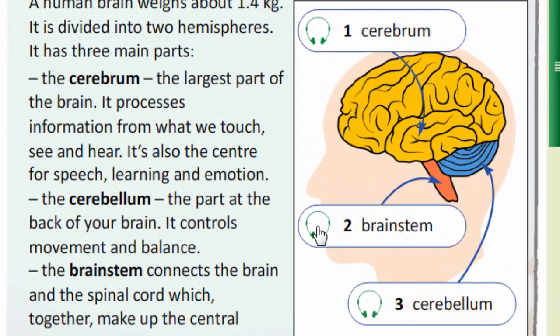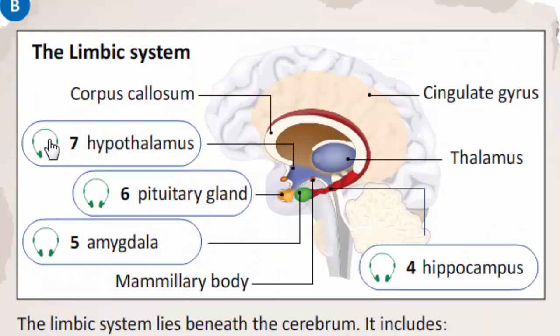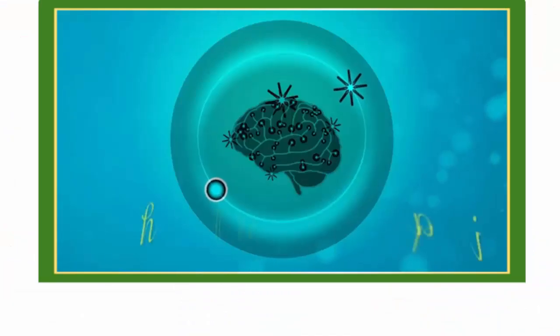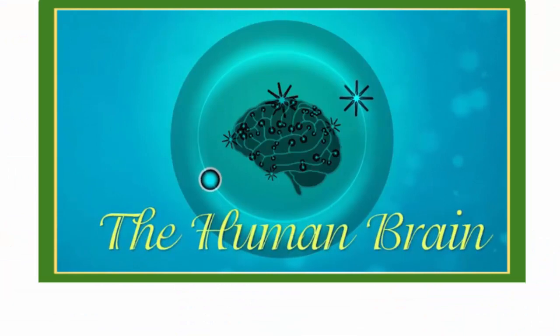Cerebrum, brainstem, cerebellum, hypothalamus, pituitary gland, amygdala, hippocampus. Now let's watch the video. The human brain.